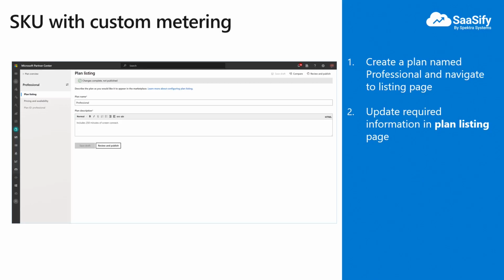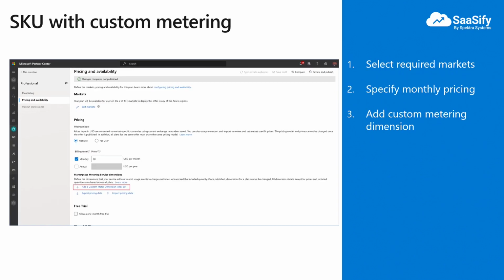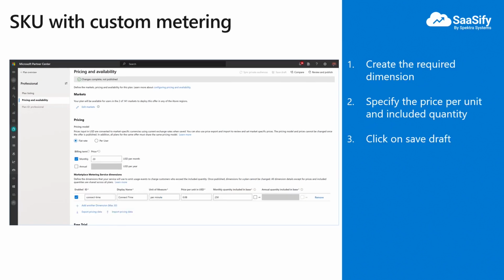Create a new plan named Professional, provide the required description, and move on to the pricing page. Just like we did for Essential, we should select the markets in which we want to sell and then select flat rate monthly billing at 20 USD. Now we need to add a custom metering dimension. You can have up to 30 dimensions today. Remember, these dimensions are shared across all the plans under the same offer. We have added a new custom dimension named Connect Time and provided the required details.